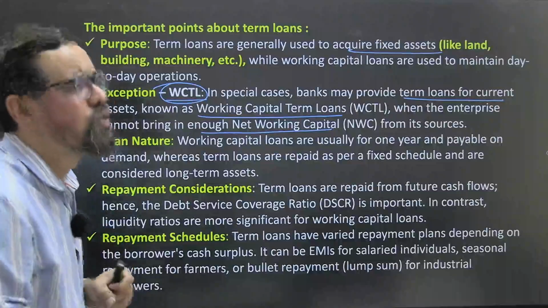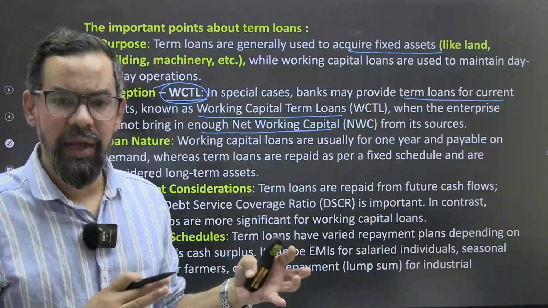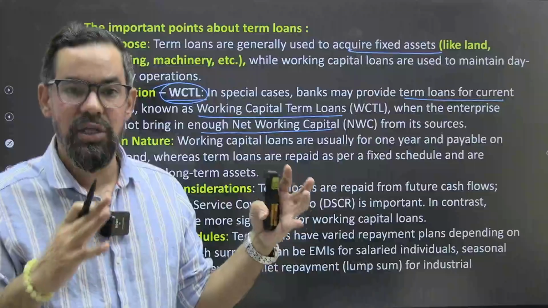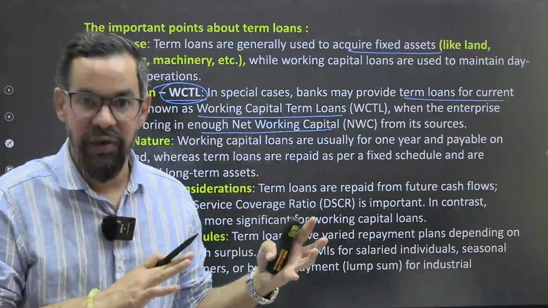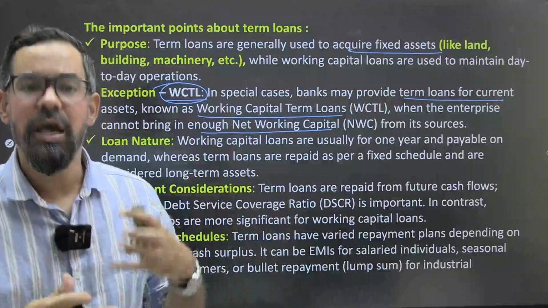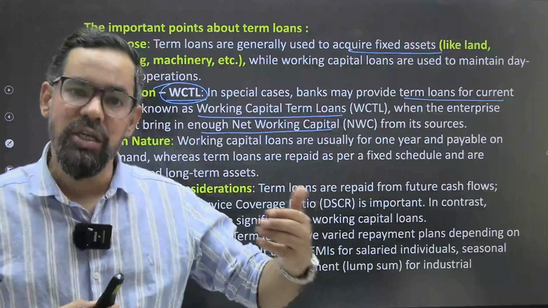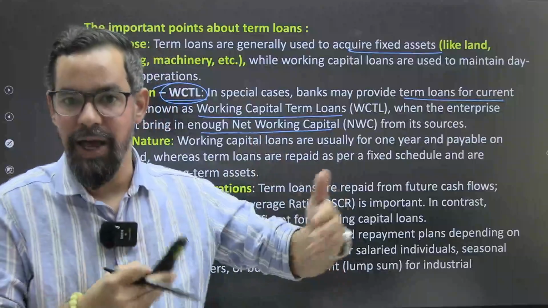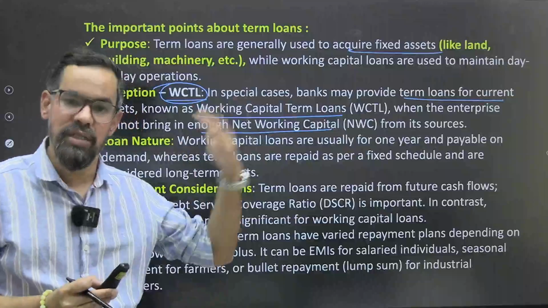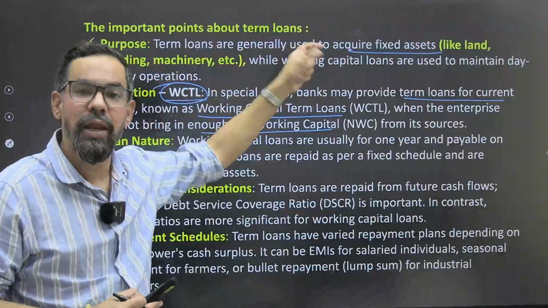It happens mostly in cases where their long term asset building is right. So many times, companies have allocated their assets in the right direction. Their overall solvency is fine, but due to some delays in inventories or bills receivables, they are facing some sort of challenges. So for those particular cases, sometimes we generally allocate term loan or working capital term loan to the companies. But mostly when it comes to the term loan, it is long term in nature, and it is generally given to companies for acquiring long term assets itself.